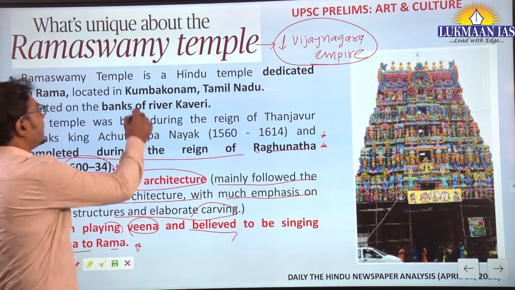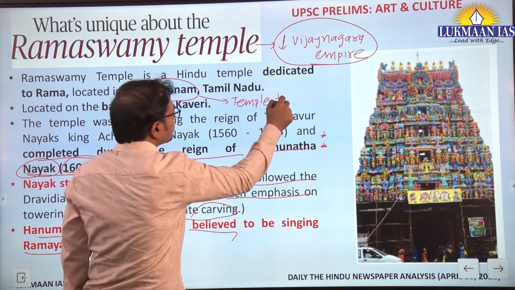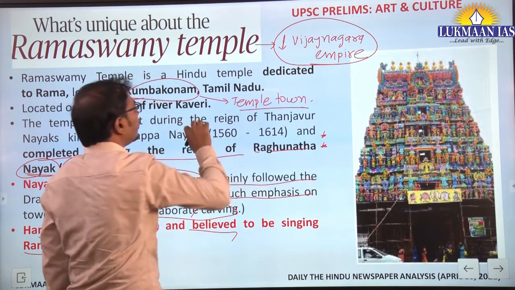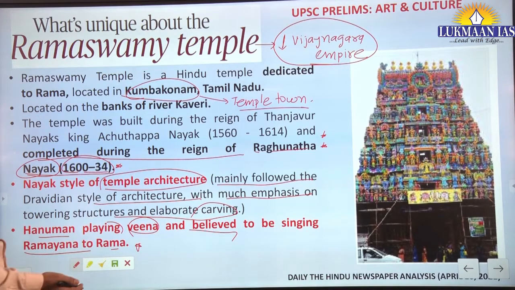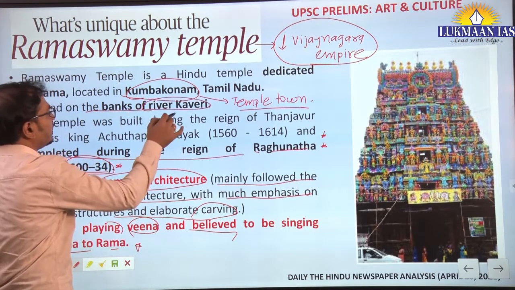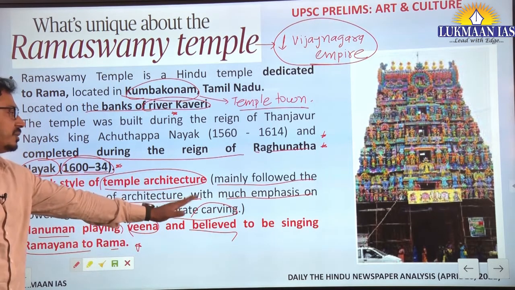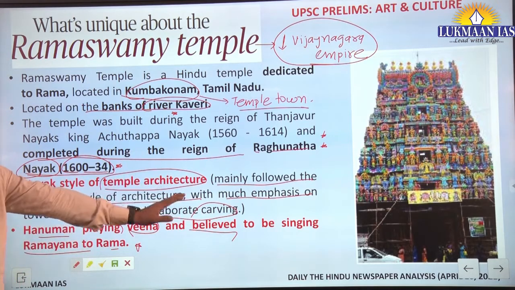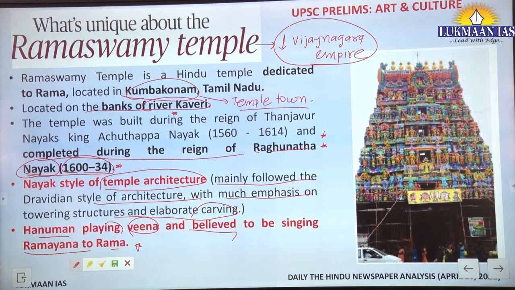It is also called the Temple Town of Tamil Nadu. If you visit Kumbakonam, you will see more temples than houses. This is how we can say Kumbakonam shows the rich heritage and culture of southern India, Tamil Nadu, and it is also located on the river Kaveri. Fine, so this is the basic information. Nayaka temple architecture largely follows the Dravida style of architecture. You can see here the towers and the elaborate carvings.